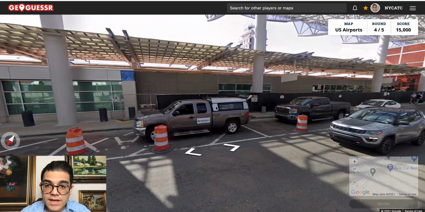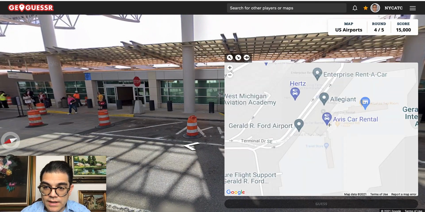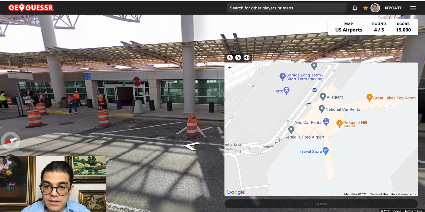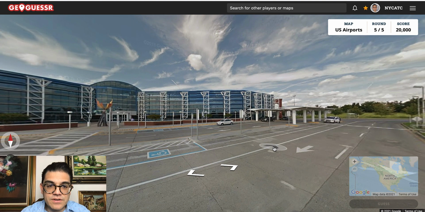And we're just about in the middle between those bridges. So I will pick this spot right here. Click on guess. And another perfect score, only 5 yards away. All right, one more round left. Round 5 of 5.